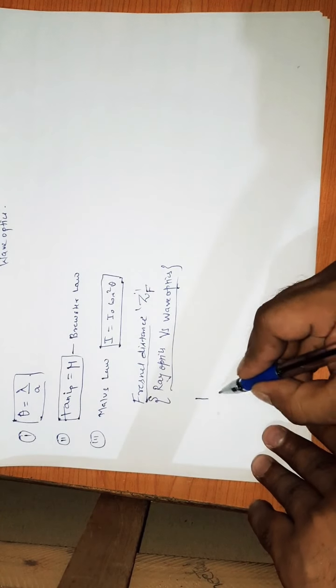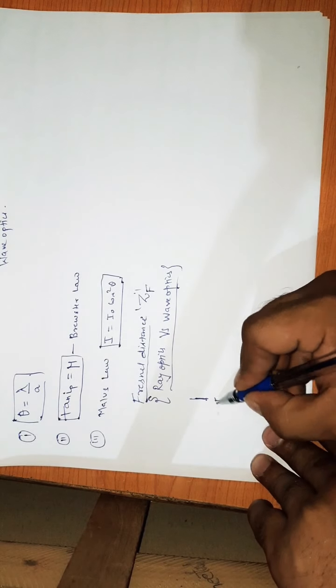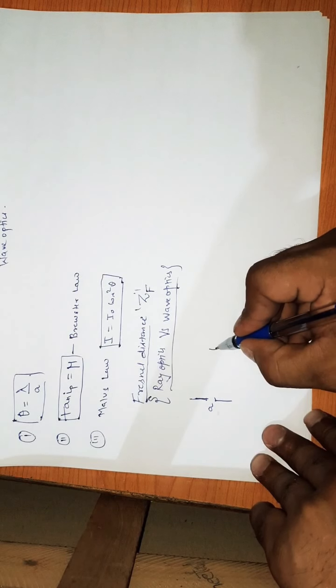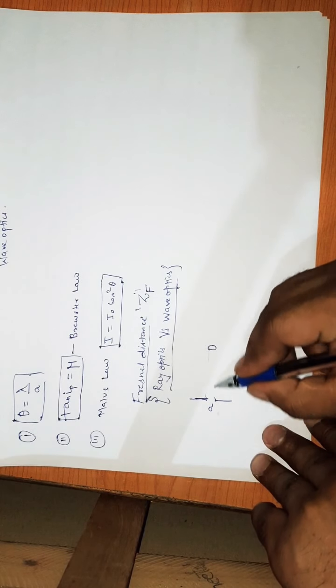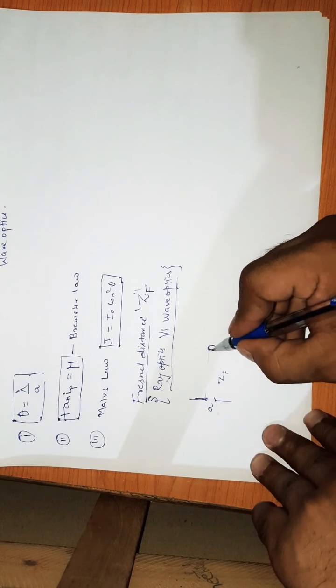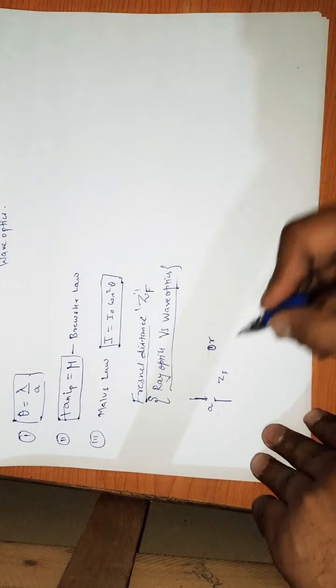Let's suppose this is a slit, and this is the opening, let us suppose it is a. Up to a certain distance, this distance is ZF, and this is the same size. Let's suppose the radius of this portion is small r.